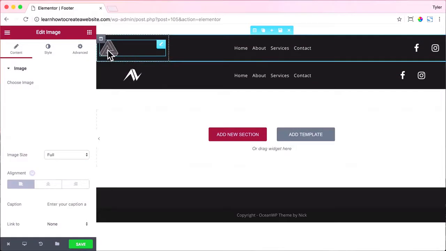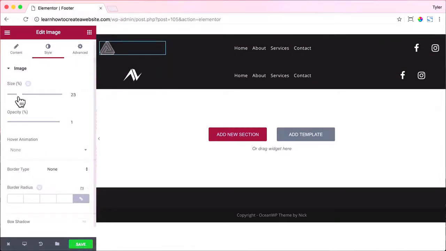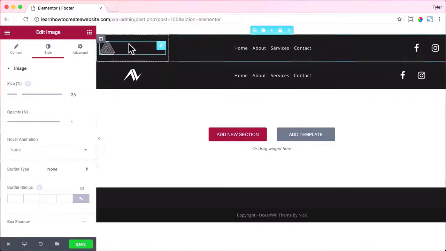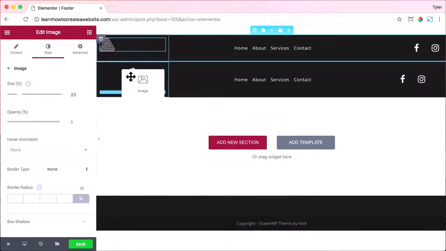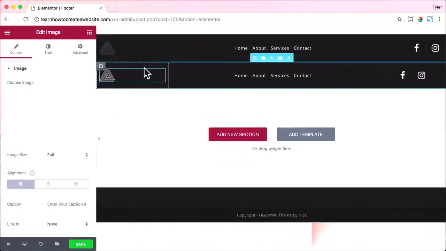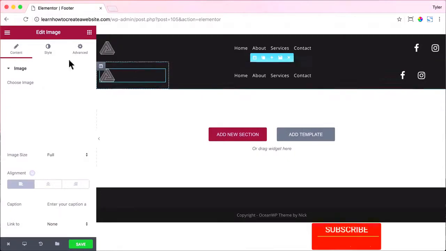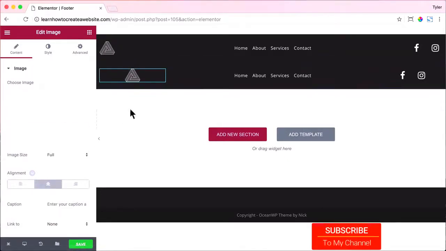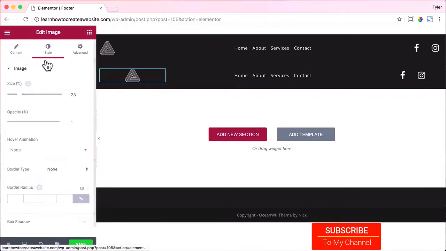And we can adjust the size here. I'm going to make it a little bit smaller, and let's duplicate it and just click, hold, and drag it to the bottom one. And let's go over this pencil and exit out of there. And let's make it in the center, because when all of this gets squished on a small screen, it's all going to stack up on top of each other. So we want everything to be in the center on the mobile version. All right, and we can increase the size a little bit on that one.